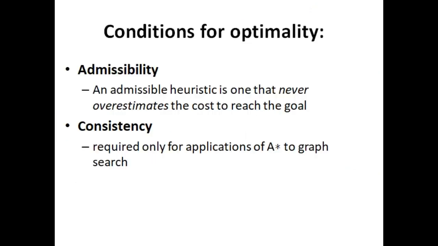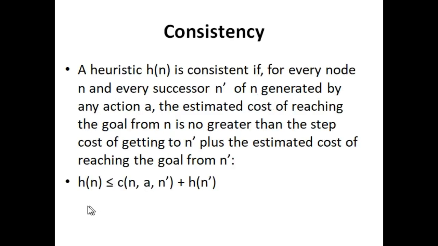So just look at this slide again, that h of n must be less than or equal to the cost of the action that we apply on state n to move to state n dash, plus the heuristic value of n dash.